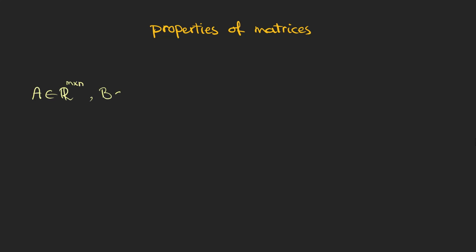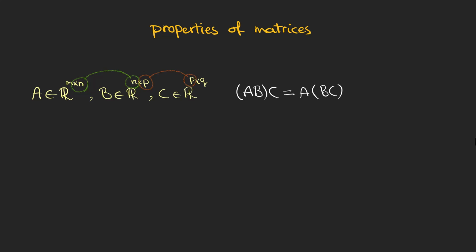For every 3 matrices with these dimensions, it doesn't matter whether we first multiply A and B and then multiply the result with C, or first multiply B and C and then do the multiplication with A. It is really important to pay attention to the dimension of the matrices when we are multiplying them. This property shows that matrix multiplication is associative.